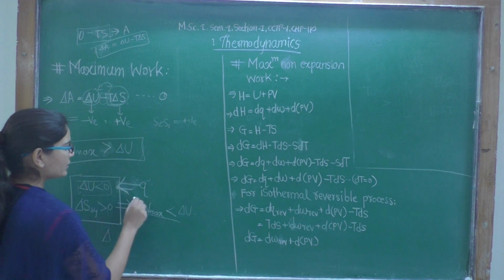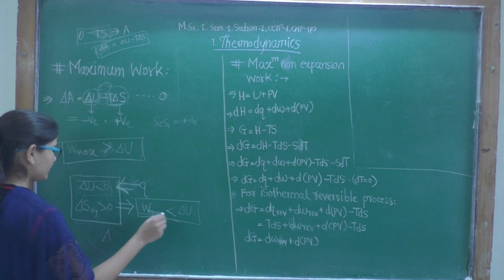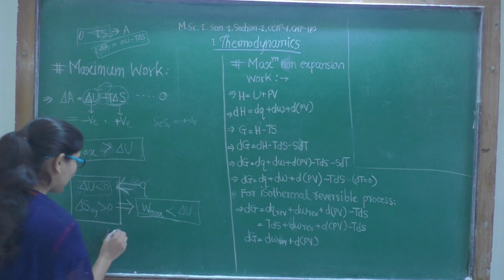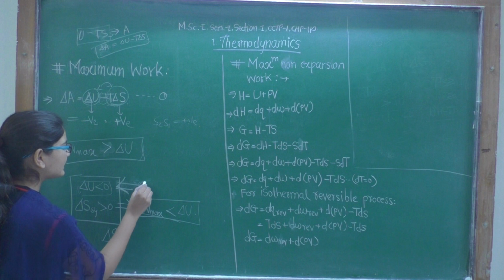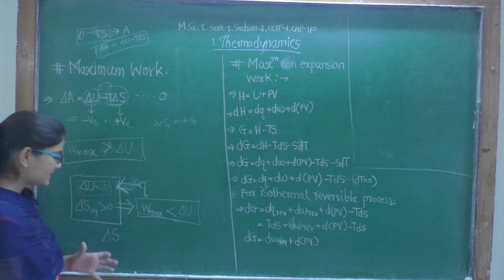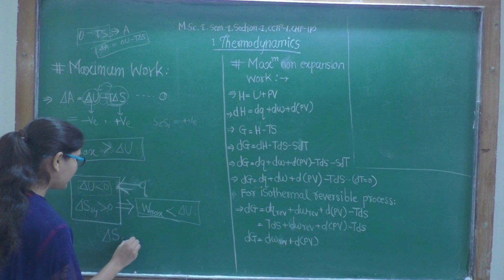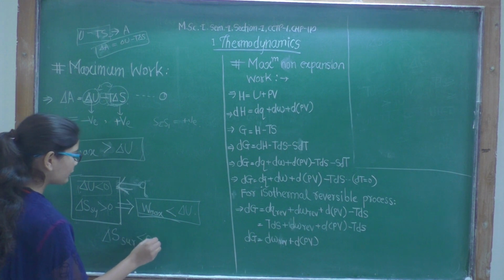And as heat is lost by the surroundings, delta S surrounding will be less than 0.